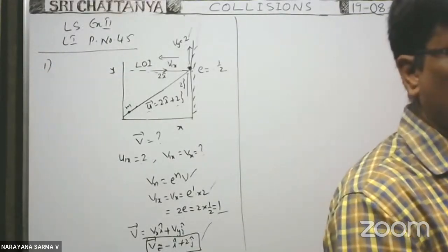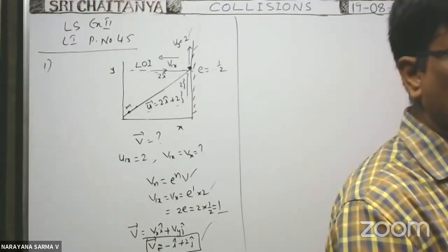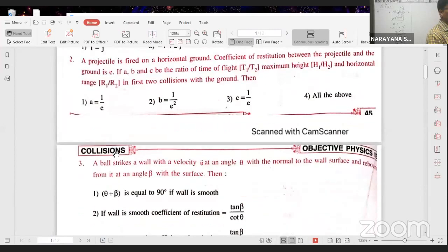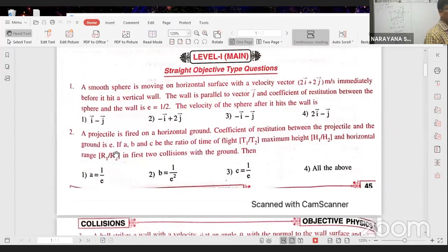Okay, you see the next problem. A projectile is fired on a horizontal ground.